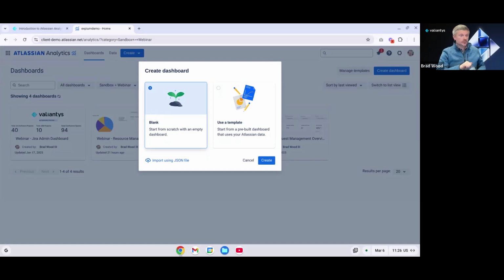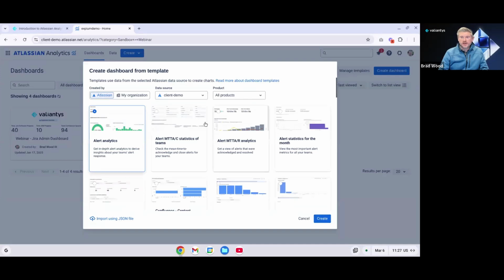When we're creating a new dashboard, these can be created by a template, or they can be custom made. We can start with a blank dashboard, so start from scratch with an empty dashboard, or we can even import using JSON. But let's use a template, and we'll take a look at all of the different templates that come out of the box with Atlassian Analytics. So the templates apply to specific products. Some of them do anyway. Some of them span your entire product portfolio.